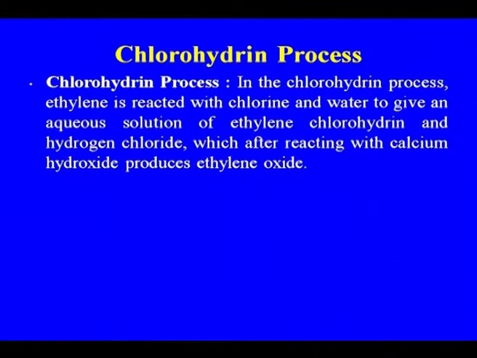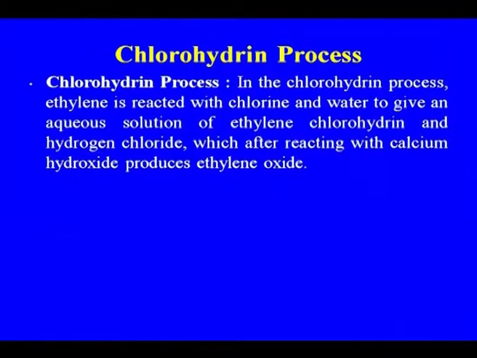In the chlorohydrin process, ethylene is reacted with chlorine and water to give an aqueous solution of ethylene chlorohydrin and hydrogen chloride, which after reacting with calcium hydroxide produces ethylene oxide. This was the earlier process used for the manufacture of ethylene oxide, but you see, here there is the involvement of chlorine and production of hydrogen chloride.